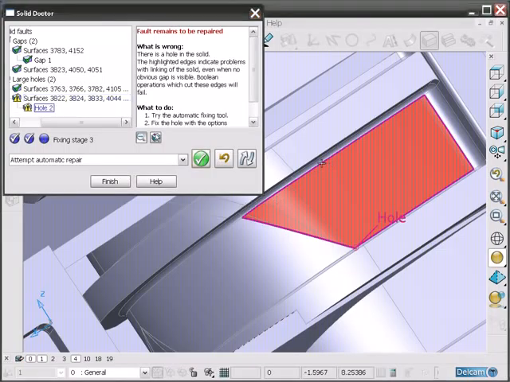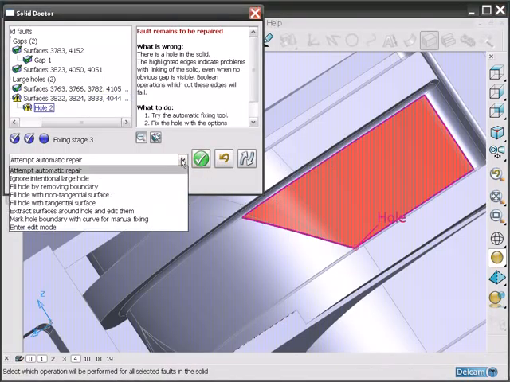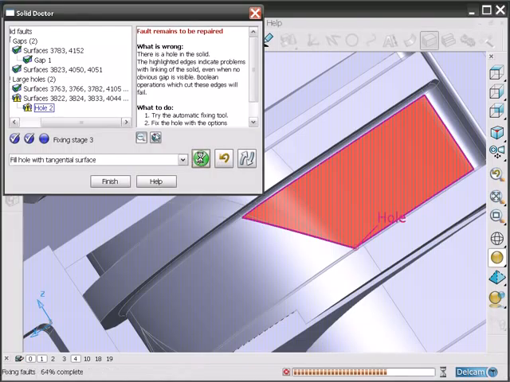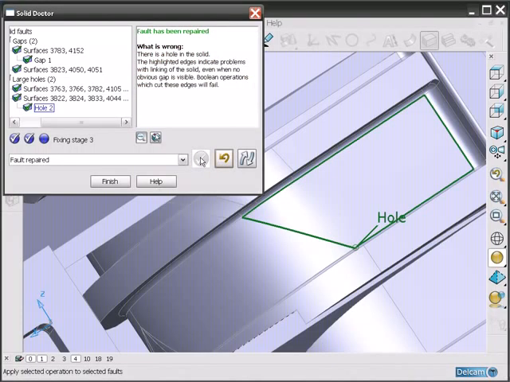Pick the edge of the hole and say fill with a tangential surface to guarantee a good match all the way round. A new trimmed fill-in surface is created, and that fills the hole. Recheck to find out exactly what state the model is currently in. And all being well, all of the faults have now been repaired.